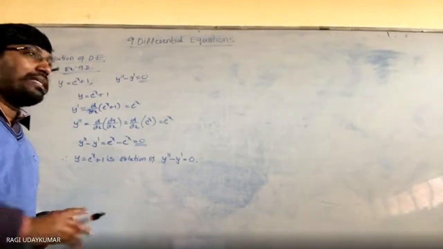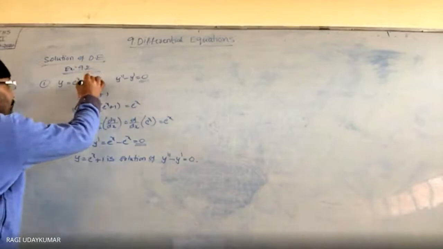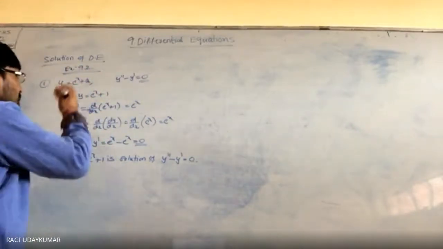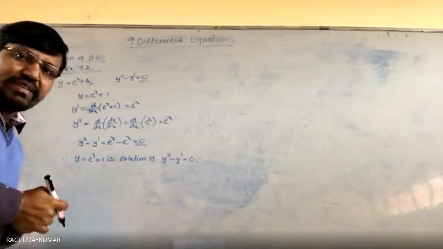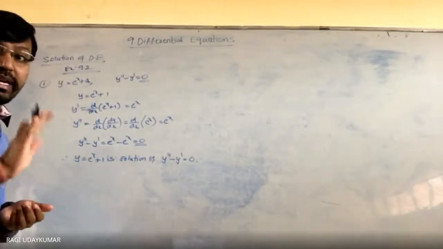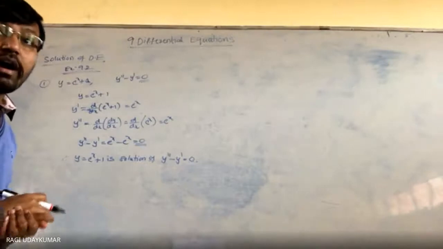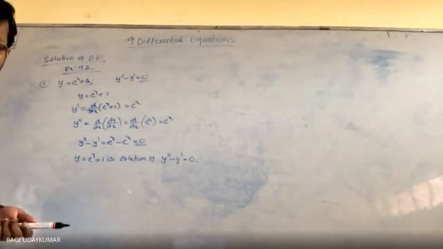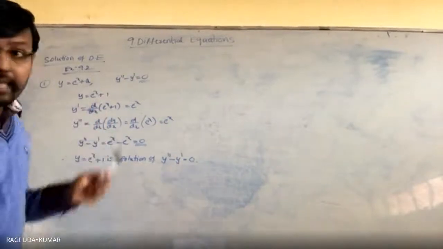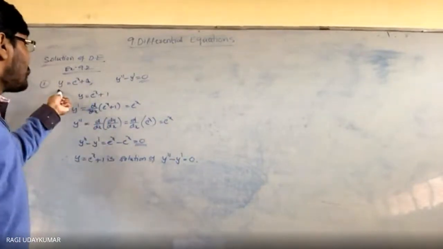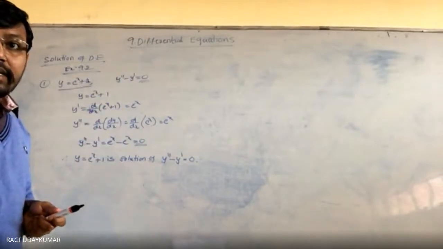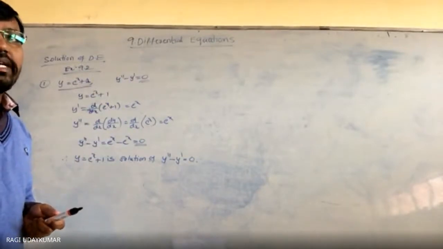A general solution means that in this place, some a is given, or some k, or some c, an arbitrary constant, not a variable. We call that an arbitrary constant, and whenever you take that arbitrary constant, the solution you get is a solution of this equation. That solution is called a general solution of the differential equation.